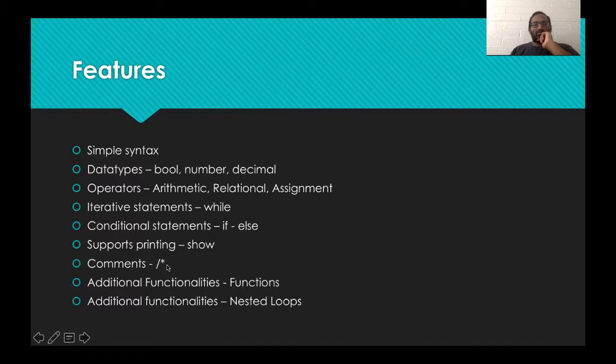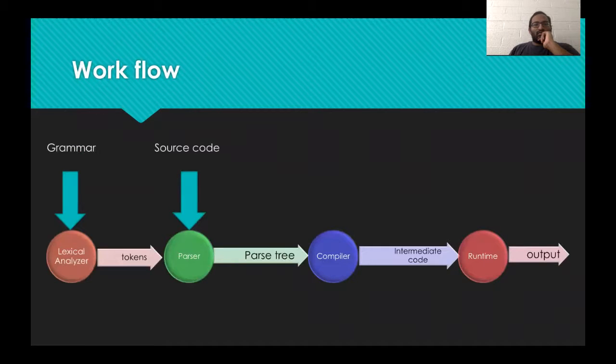Apart from this, we have also developed some additional functionalities with the support of functions and nested loops. Here we'll quickly go over the workflow of our language. We have the lexical analyzer, the parser, the compiler, and the runtime. The lexical analyzer and parser we developed using ANTLR version 4.7.1, and the compiler and runtime we developed using Java.